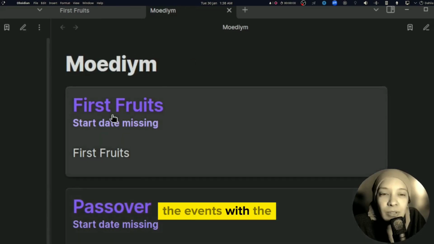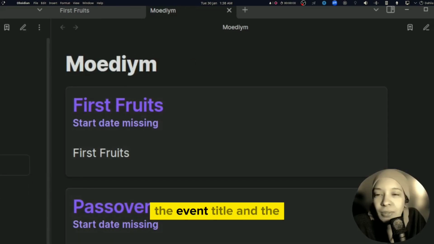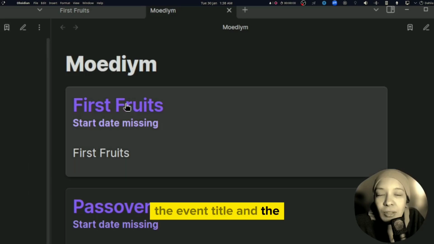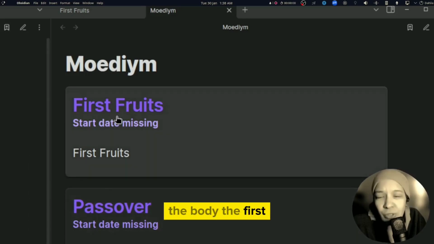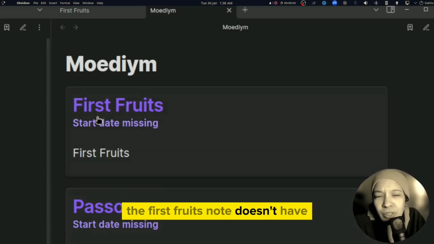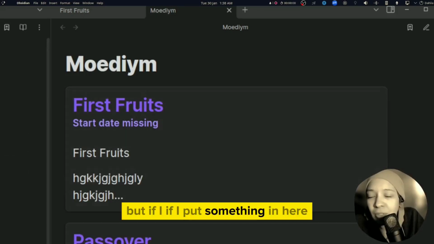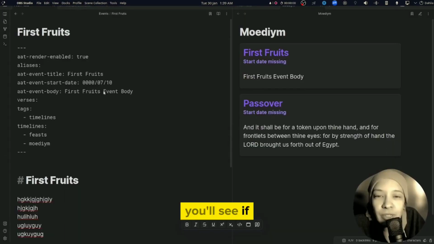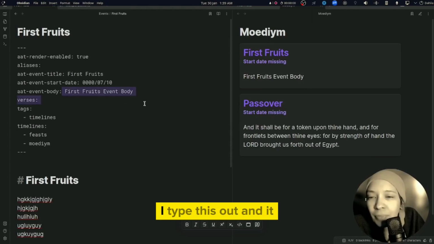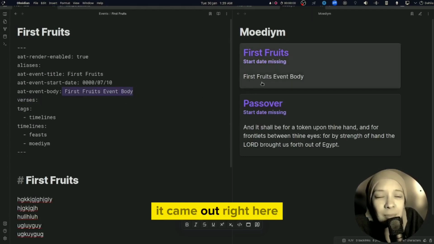The events with the event title and the body. The first fruits note doesn't have a body. If I put something in here, you'll see that I typed this out and it came out right here.